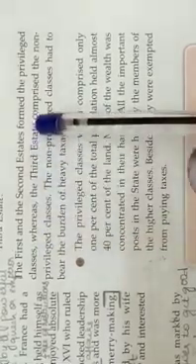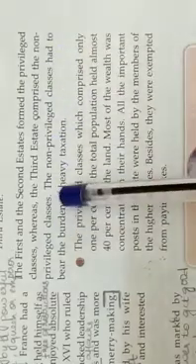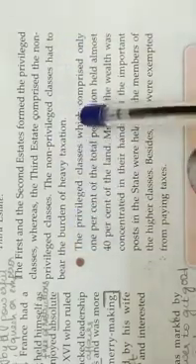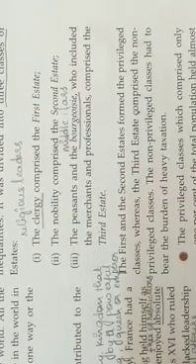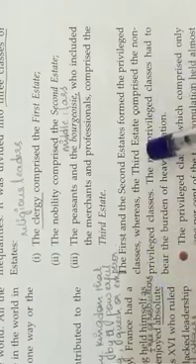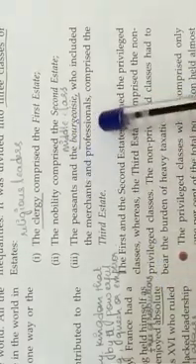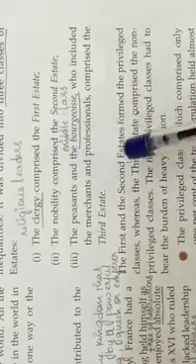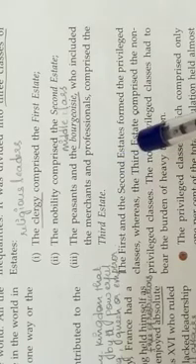The first and the second estates formed the privileged classes, whereas the third estate comprised the non-privileged classes. The non-privileged classes had to bear the burden of heavy taxation. The clergy and the nobility had all the privileges. They enjoyed all the advantages and benefits. Whereas the third estate, the middle class people and the peasants, did not have any privileges or benefits. It was this class who had to pay the heavy taxes. They were burdened with heavy taxes.